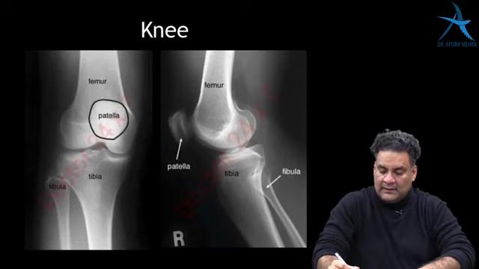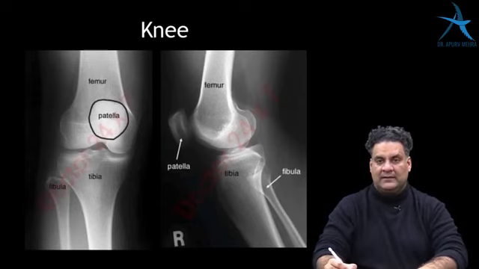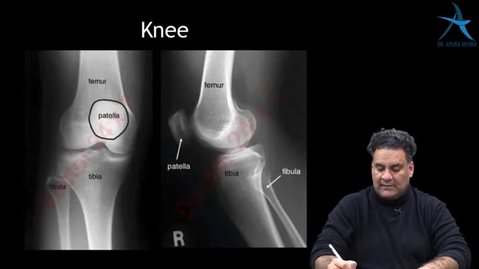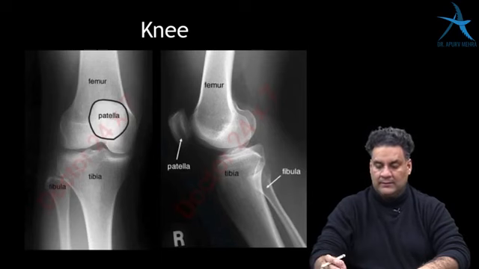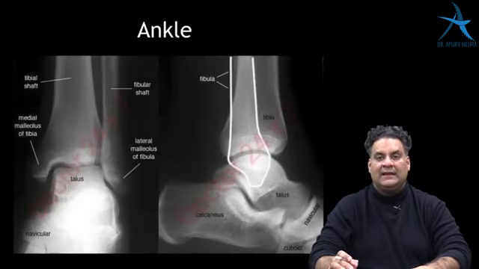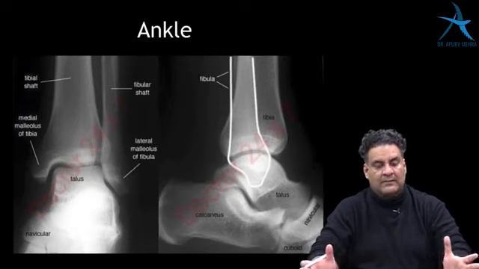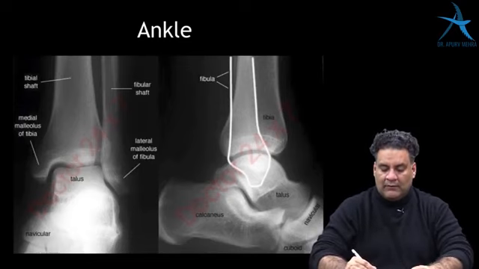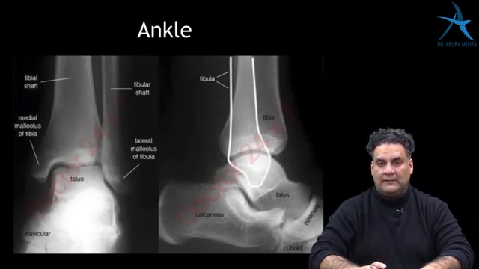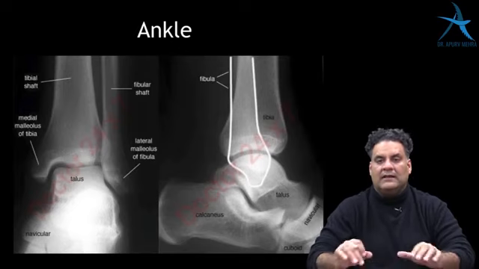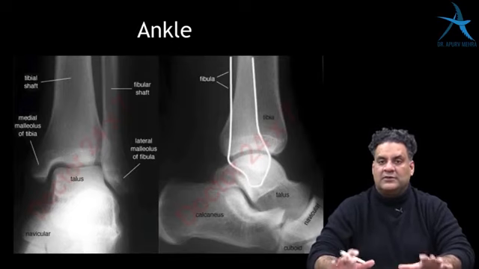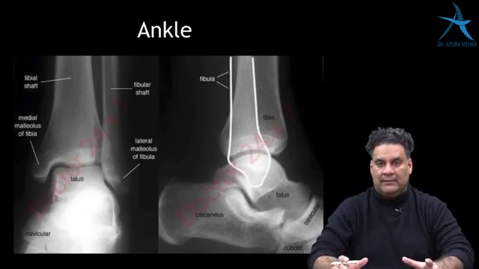In the knee joint, remember that the patella is a bone which is towards the anterior aspect. And at the ankle, remember there are three malleoli. The medial malleolus formed by the lower end of tibia, the lateral malleolus formed by the lower end of fibula, and the posterior malleolus which is formed by the posterior aspect of the lower end of tibia.